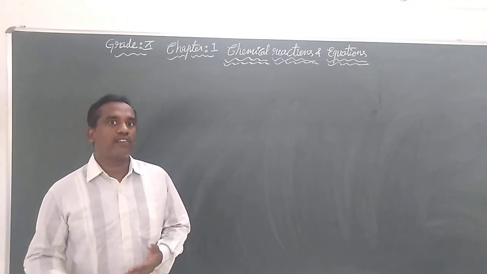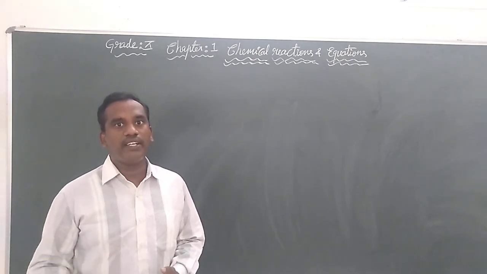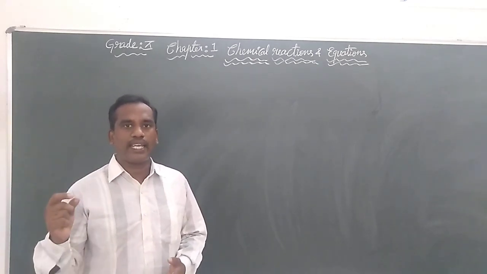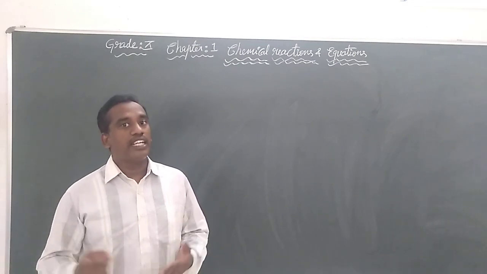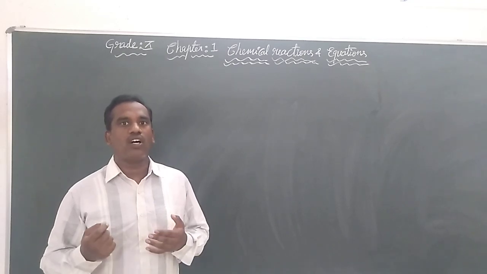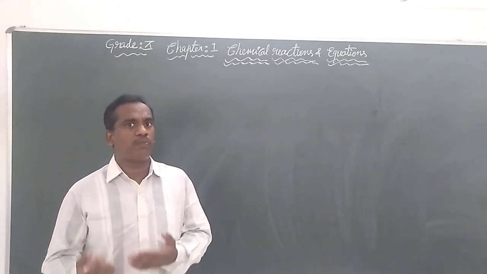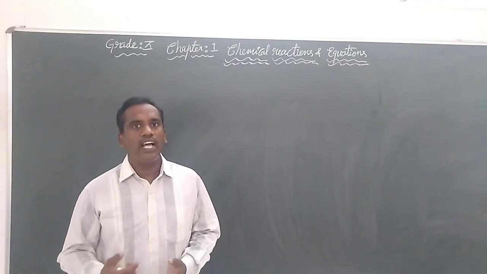And we can find a few more examples, like when we leave a small iron nail in moisture for a few days, it may develop a reddish brown surface. What do we call the reddish brown coating developed on the surface? Generally we call it rust.